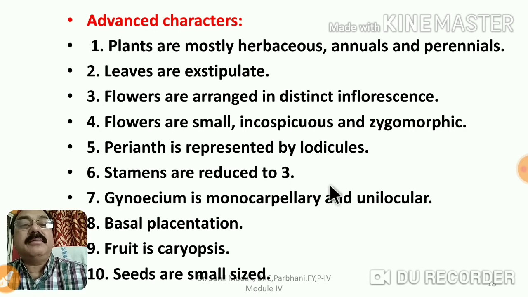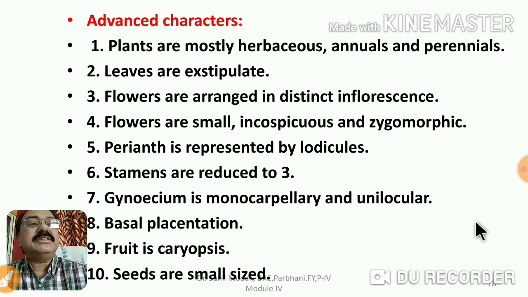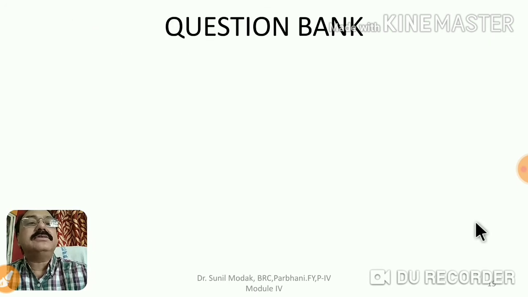Gynoecium is monocarpellary and unilocular. Placentation is basal. Fruit is a caryopsis. Seeds are very small so that they are easily dispersed. This is the reason that monocots, and particularly members of the monocot family Poaceae, are distributed widely on the earth, and this is the beauty of this particular family.